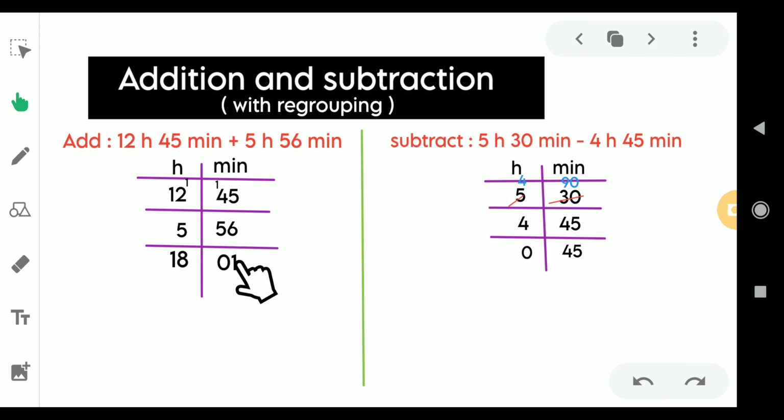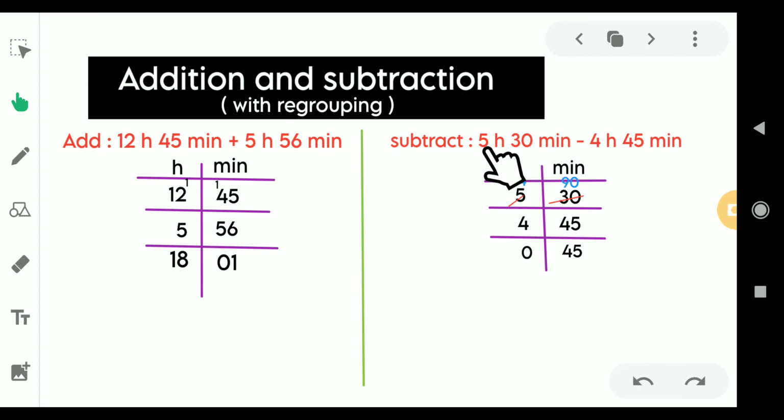So 5 plus 6 would be 11. We write 1 as the carry over here. 4 plus 1 is 5. 5 plus 5 is 10. We write 0 here, and we write 1 as the carry over on top of 2. 2 plus 1 is 3. 3 plus 5 is 8, and 1 as it is. So 18 hours 1 minute is the answer of this question.